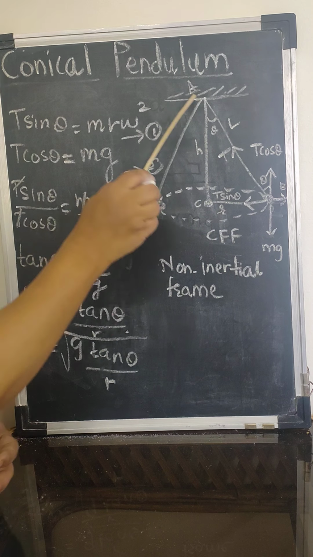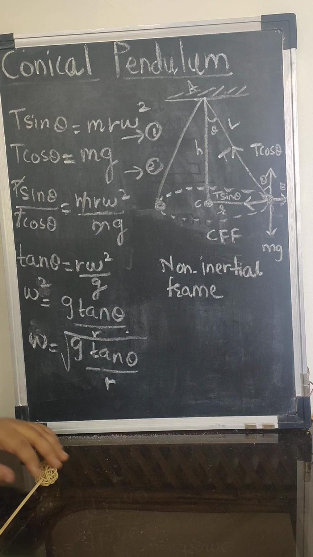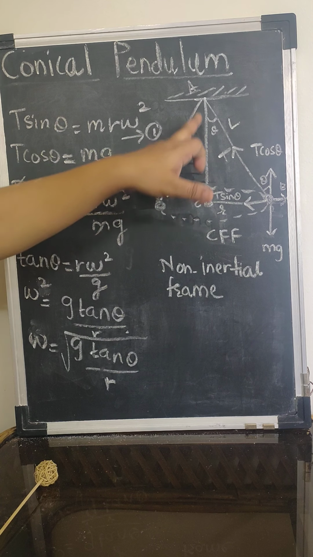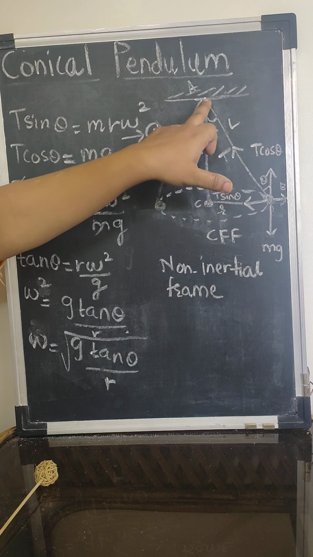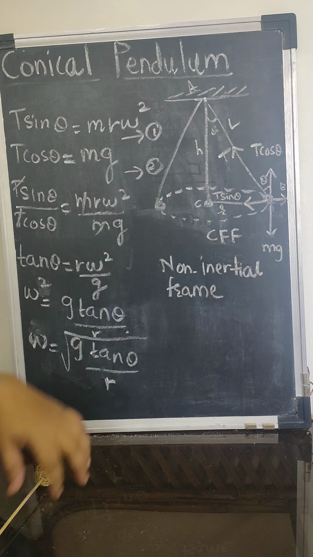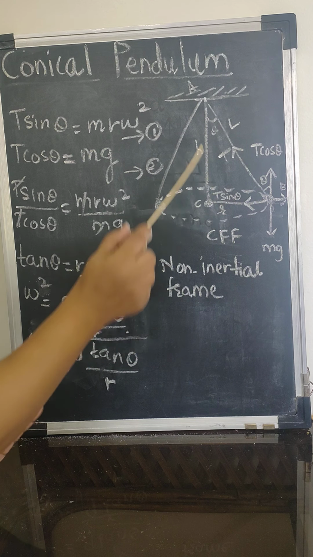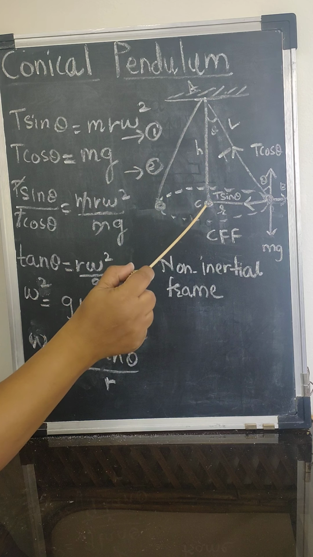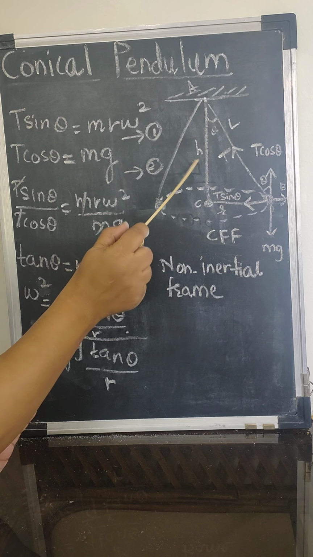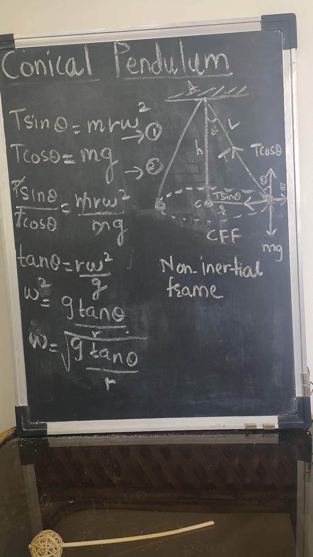So this ABC will become a right angle triangle. From the trigonometric identity, I will get the value of tan theta, as theta is the angle formed by the bob and the string. The radius vector from point B to C is the radius r, and from the point of suspension to the center of gravity, let the height of the bob be h. So I can find out the value of tan theta.